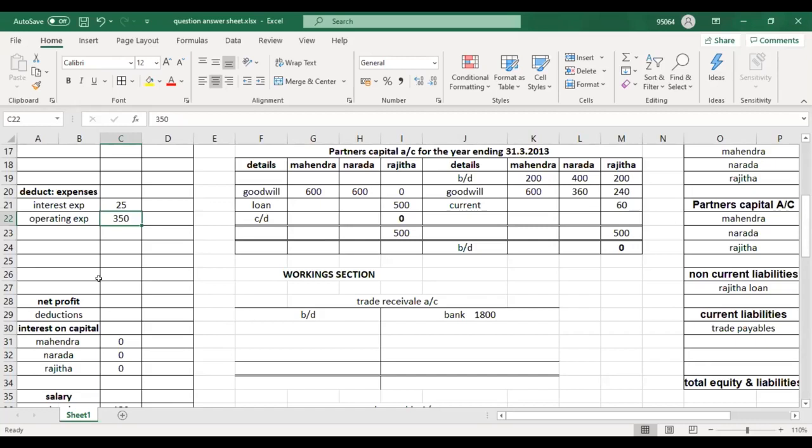Yes, interest on loans are to be paid. That means interest payable, loans payable. Interest expenses are payable. Interest on loans are to be paid. So what should we do? Is this interest expense 25? Is this paid or not?